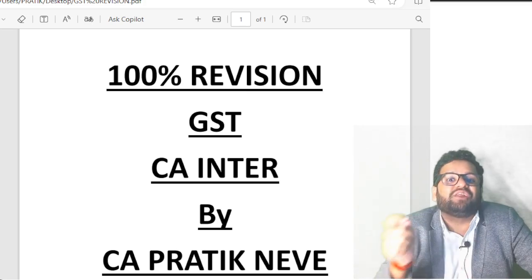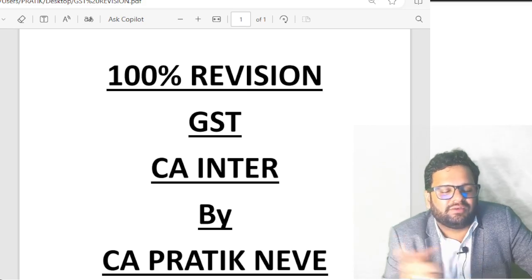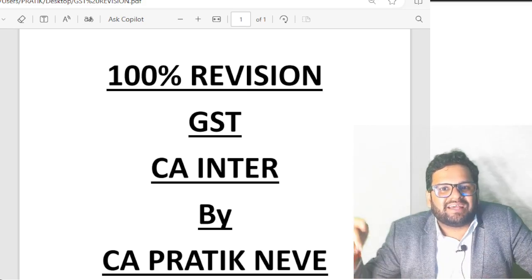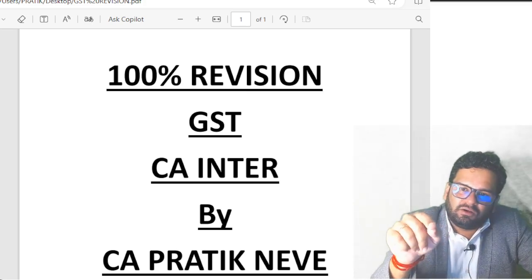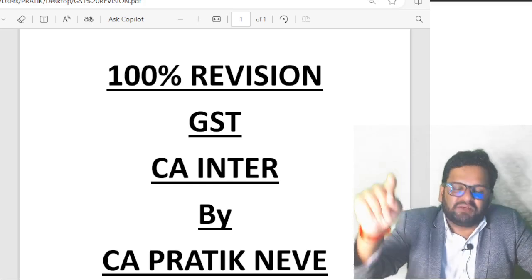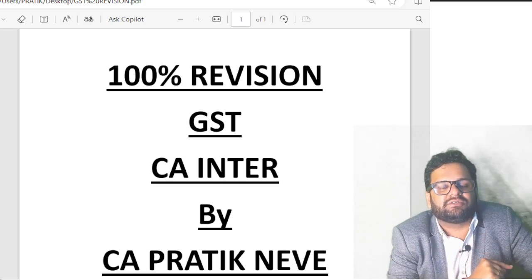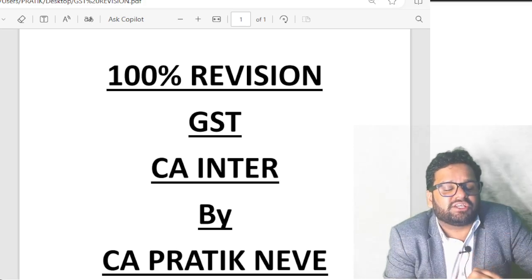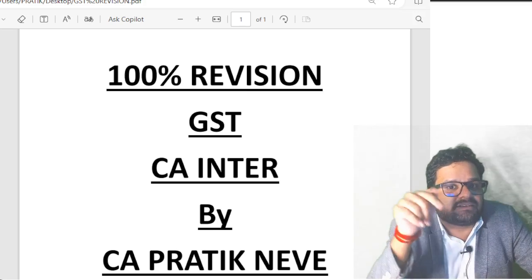Then guys, 12.10 is services given on board a conveyance. Place of supply is where the first scheduled point of departure of that conveyance is. 12.11 telecommunication services. In case of fixed telecommunication services, place of supply is where that fixed telecommunication line is installed.